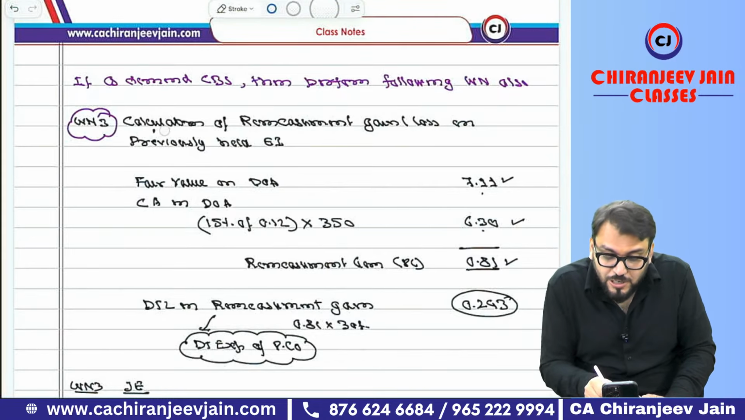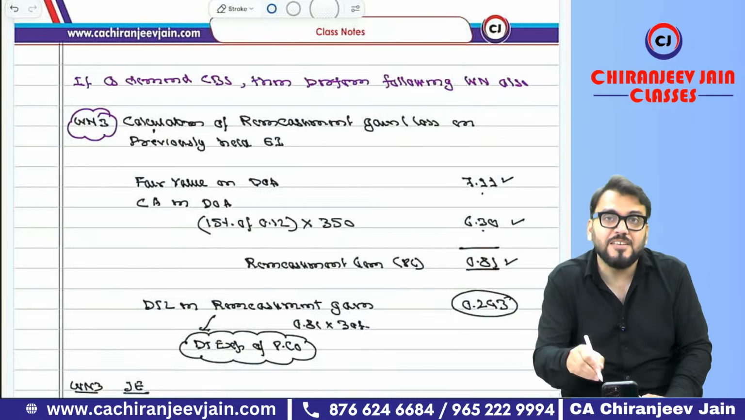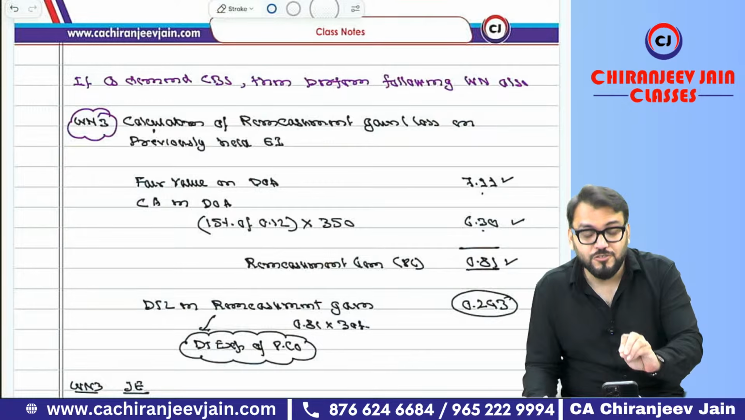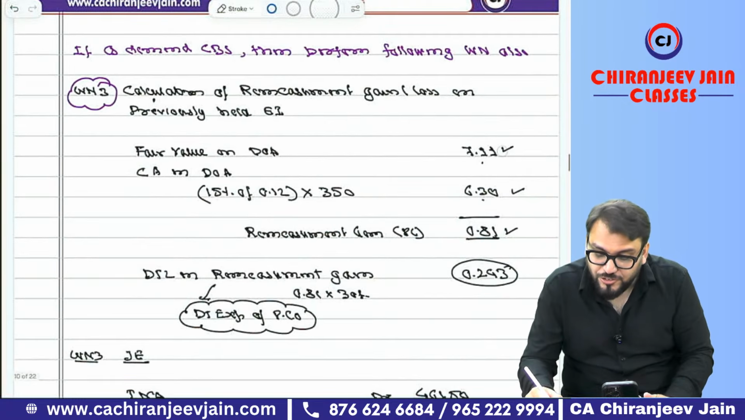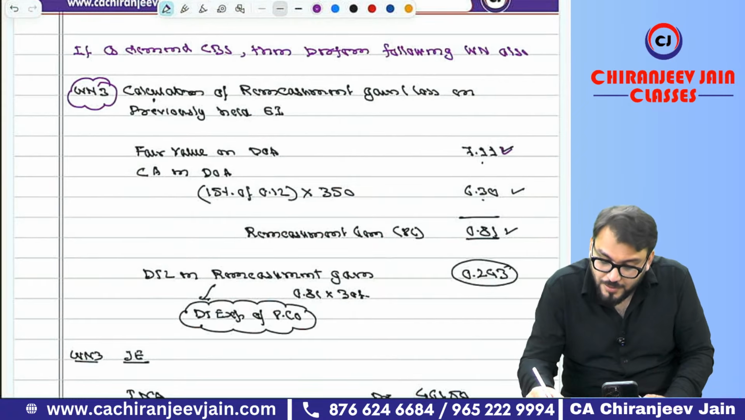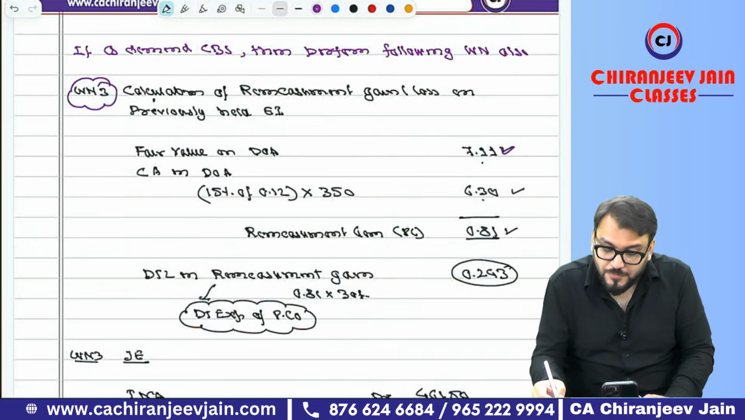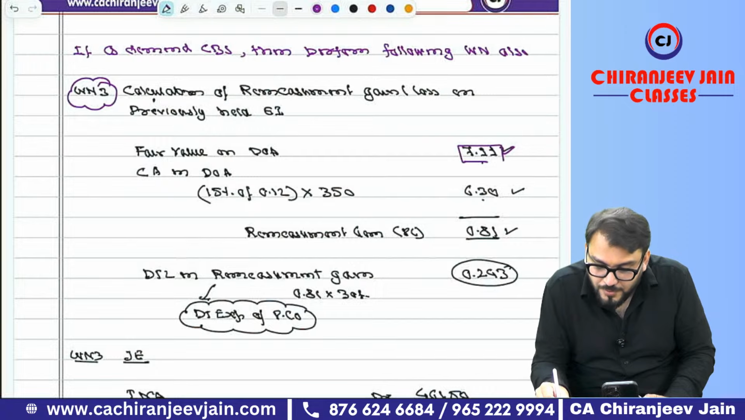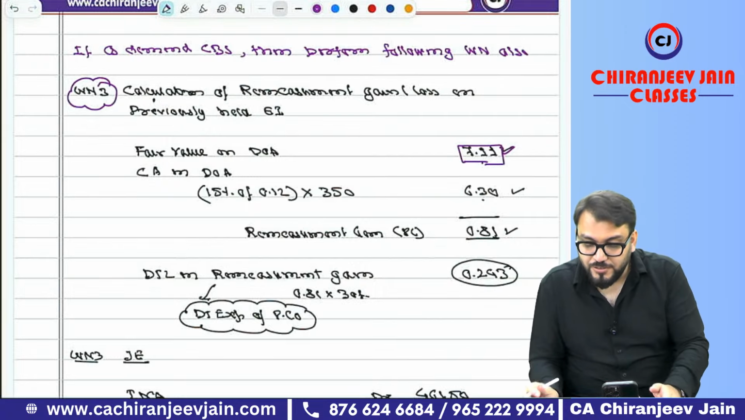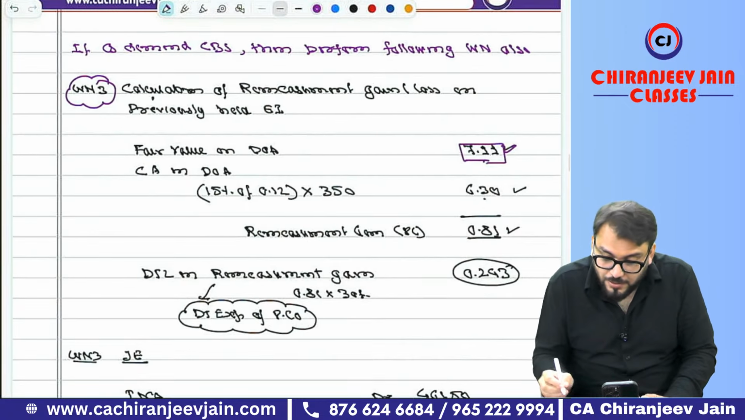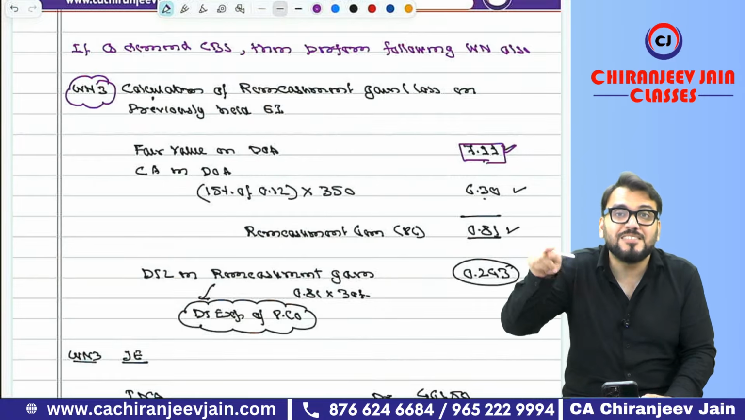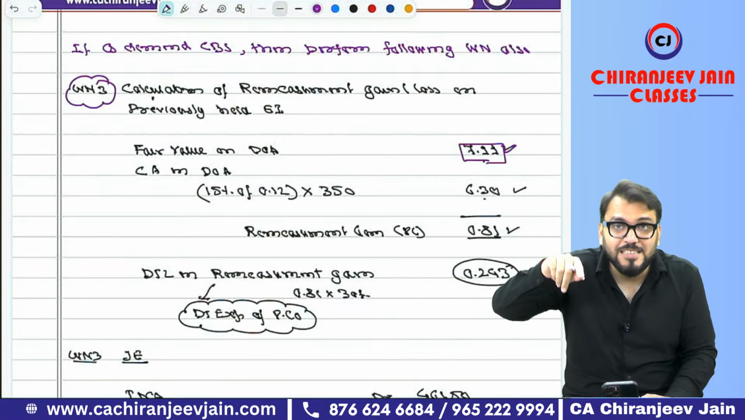Then can I say one more working note is required if they ask you to prepare CBS. One is calculation of remeasurement gain or loss on previously held equity interest. We need to also find out remeasurement gain or loss. So can I say fair value on the date of acquisition is 7.11. How you have calculated this? That we need to understand. Correct, now. What I am saying is, you need to find out what is the fair value of previously held equity interest.